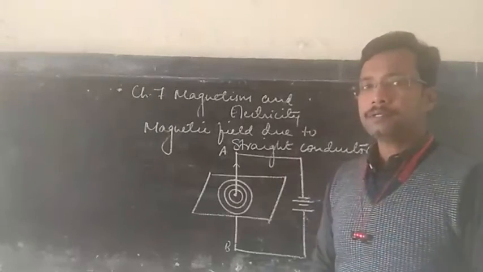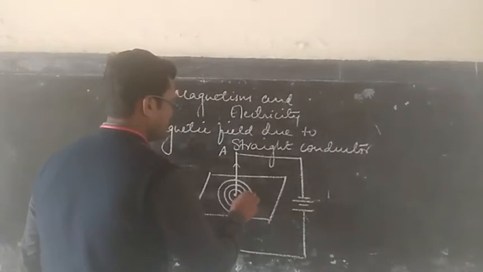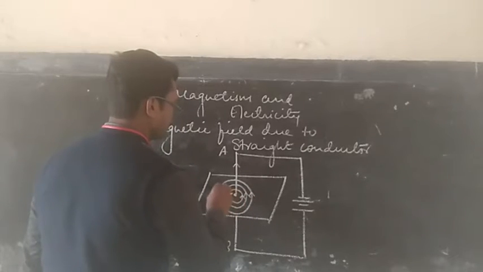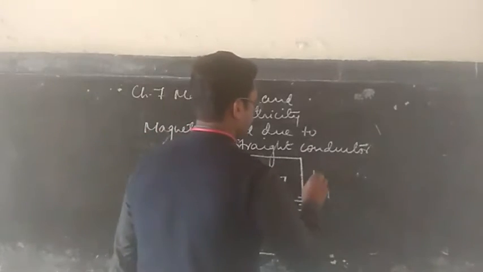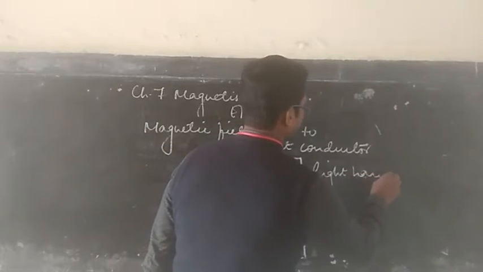On applying the rule on this, we find the direction of the magnetic field is anti-clockwise.